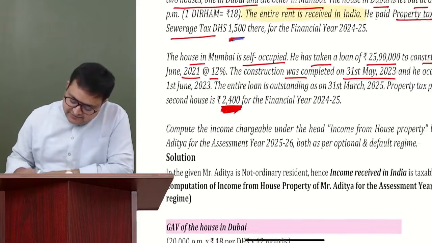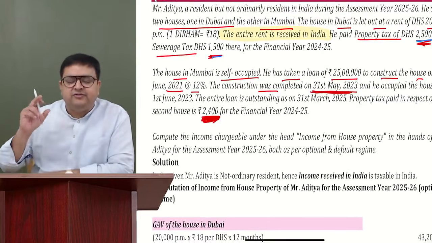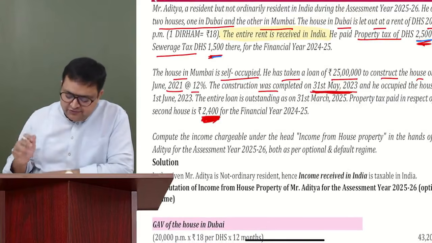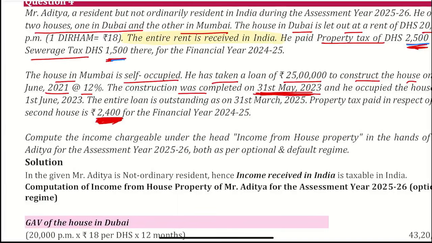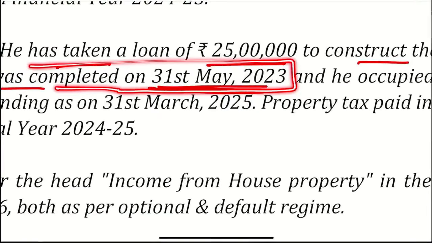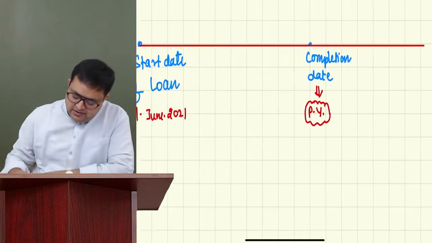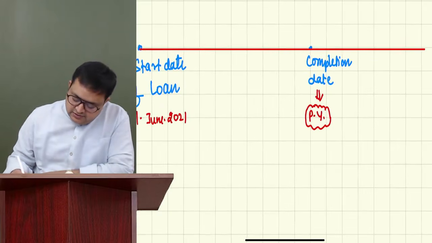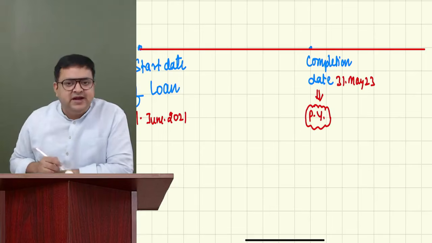Completion date is 31st May 24. Sorry, 31st May 23. So the completion date, completed on, 31st May 23. So I will write completion on 31st May 23. To which year does this date belong?